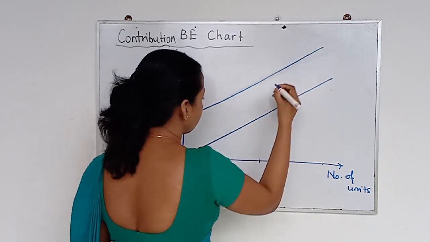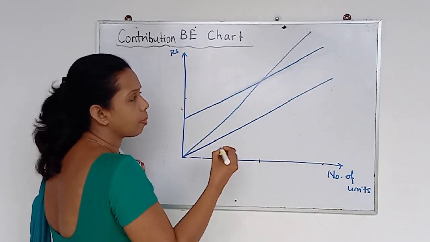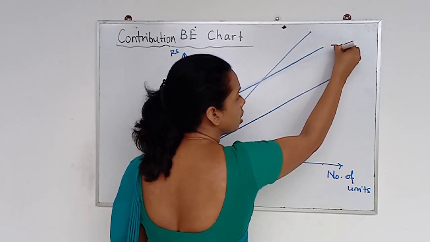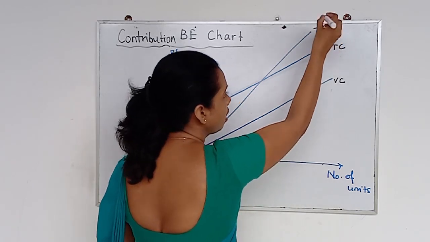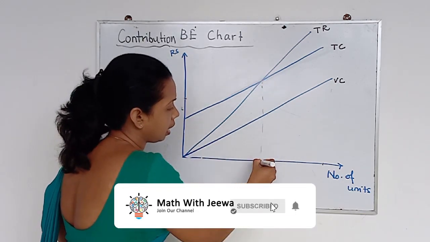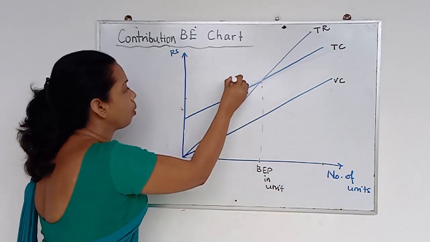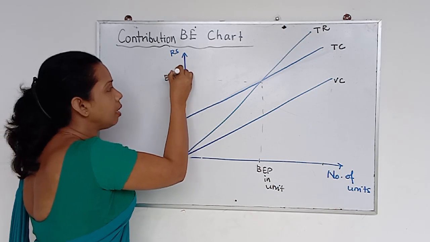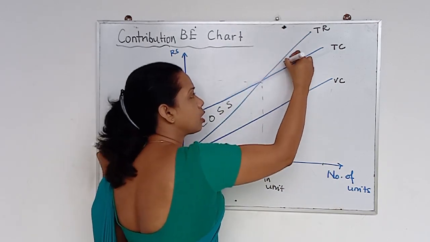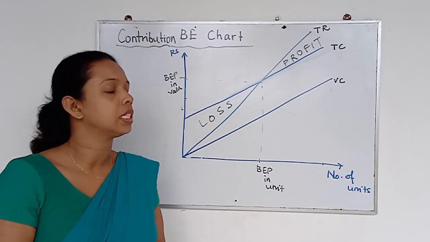It's like this. And my total revenue will start like this. Now, this is the variable cost, this is the total cost, and this is the total revenue. So here this is the break-even point in units, right? And this is the break-even point in value, BEP in value, right? And here this is the loss and this is the profit. So while getting all this information, now you want to have the contribution value.